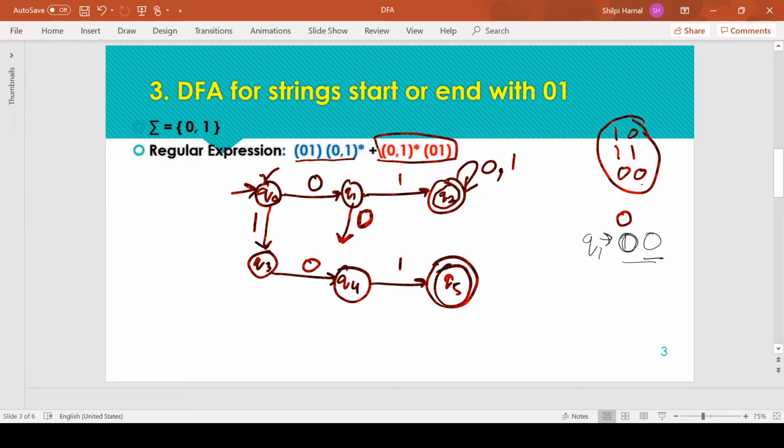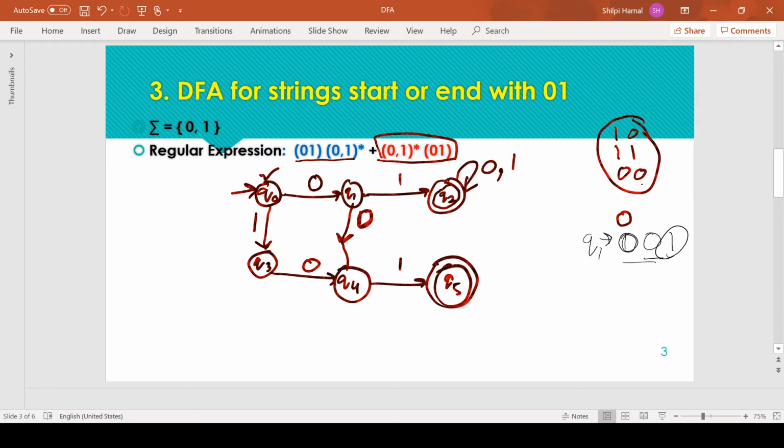So we are waiting for the string to get one more symbol as 1 for the ending constraint. So we need to move to a state from where we can receive at least one input symbol as 1 and can show the acceptance of the string. Here Q1 is the relevant state, which has the transition to the final state on getting the input symbol 1. So from Q1, for input symbol 0, we need to move to Q4 only, because Q4 is the state from which we can get 1 and can show the acceptance of the string.